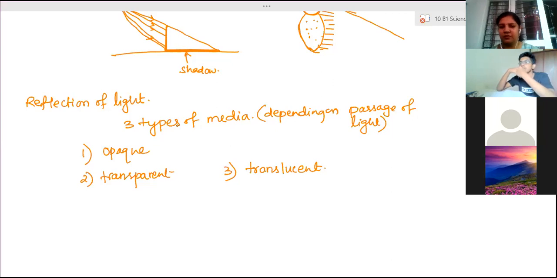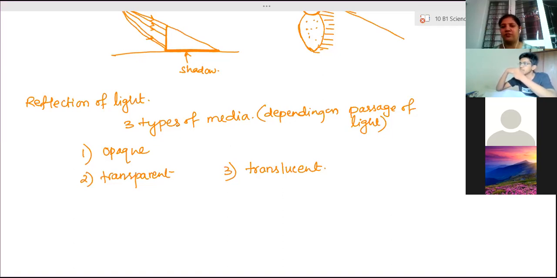The transparent medium means the medium through which light can pass easily. And translucent means partial transmission. So light can pass, but only 50% of light. Only a partial amount of light is passing through the media. Then that media is called a translucent medium. If you have seen butter paper, are we able to see through that easily, completely? No, ma'am. Then frosted glasses.